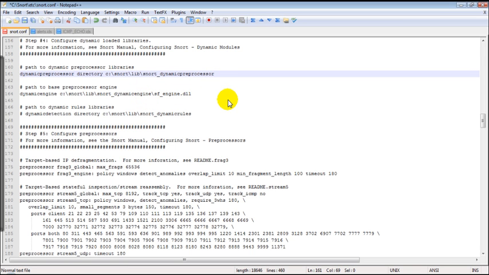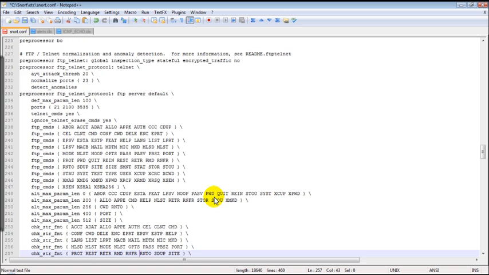So just change the directories to this. There will be another change in this. You would see that there will be something like this in your config file, so just change it to lib.dll. That is for Windows users. After changing all these 3 directories,